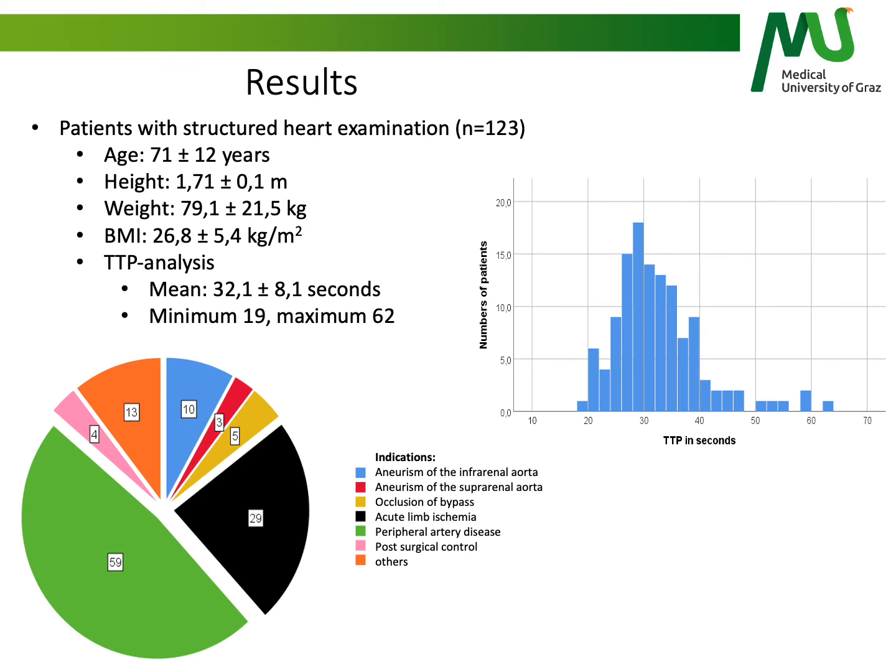Now we look closer to the subgroup of 123 patients that had a structured heart examination in close time interval to the MRA examination. This population had an average of 71 years of age and a BMI of 26.8. Almost half of all indications of these examinations were peripheral artery disease. Together with acute limb ischemia, they covered 2/3 of all indications.